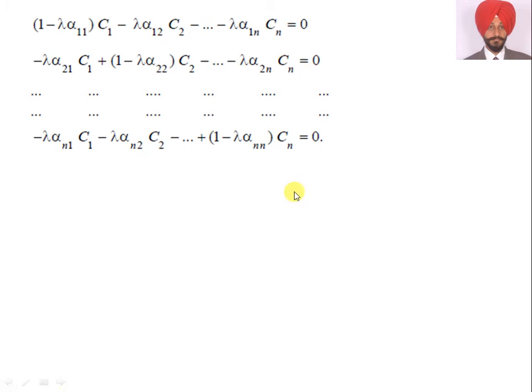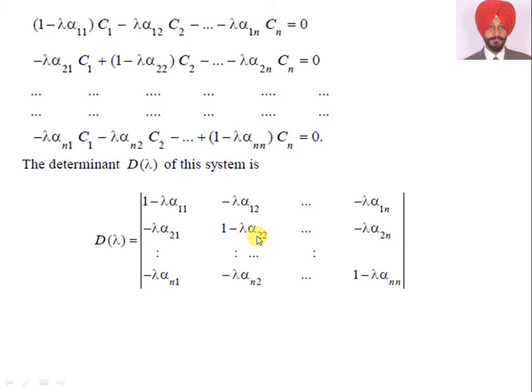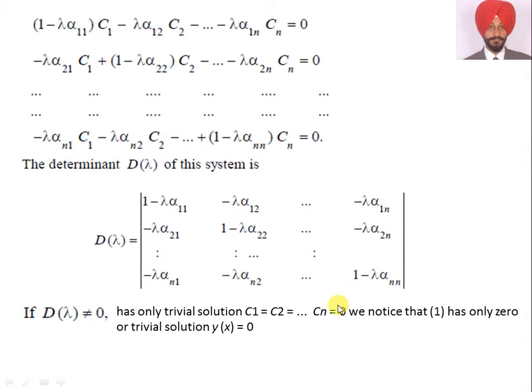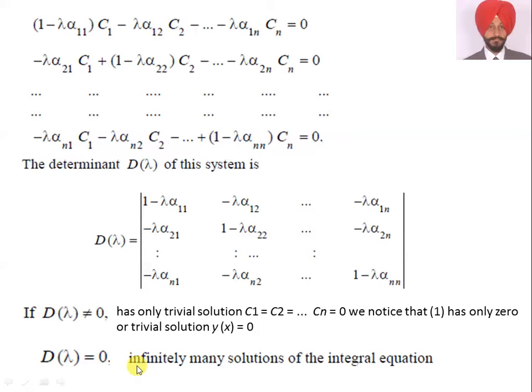This system of linear equations we solve at plus 2 level also, at BSc level, undergraduate level. For that we choose the determinant. If this determinant of the coefficients of C1, C2, C3 and so on, Cn is not equal to 0, then we have only the trivial solution, that is C1, C2 and so on, Cn is equal to 0. We notice that one has only the 0 or trivial solution, y(x) is equal to 0. But if this D(lambda) is equal to 0, then we have infinitely many solutions of the integral equation.